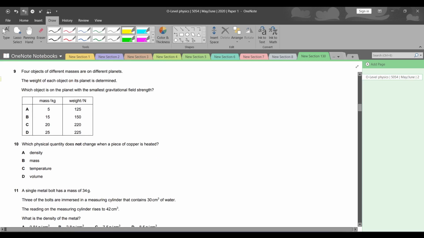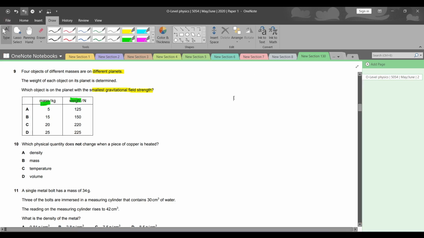Let's move on to the question number 9. Four objects of different masses are on different planets. Different planets में है. The weight of each object on its planet is determined. Which object is on the planet with the smallest gravitational field strength? So gravitational field strength कौन से फॉर्मूला में, ऐसे फॉर्मूला में इंक्लूड होता है जिसमें हमारे पास मास भी होता है और वेट भी होता है?